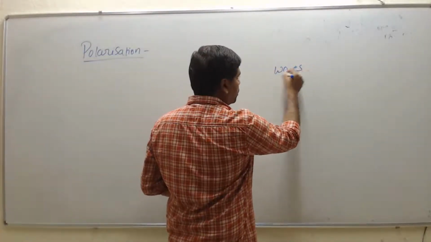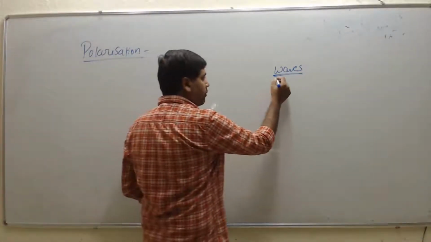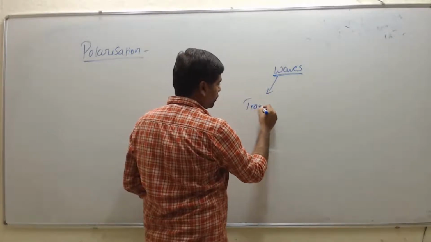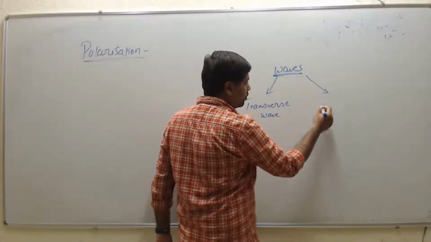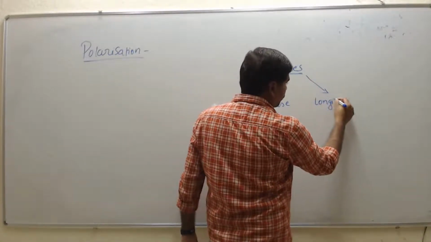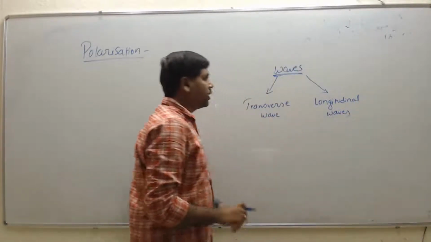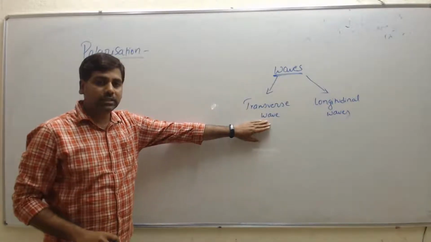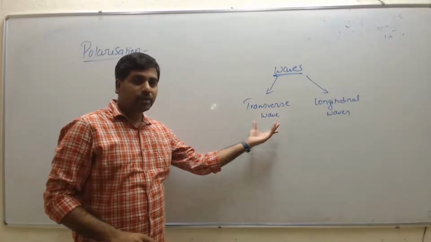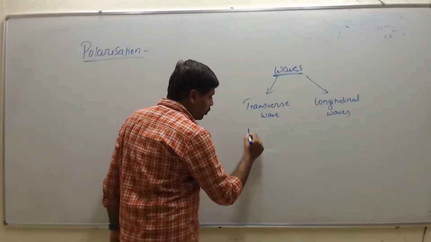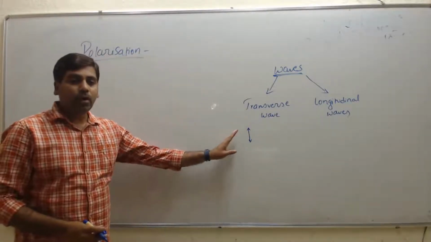Waves are classified into two types: one is transverse waves and the other is longitudinal waves, right? In a transverse wave, the vibrating particles, the oscillating particles, move perpendicular to the direction of propagation of the wave.